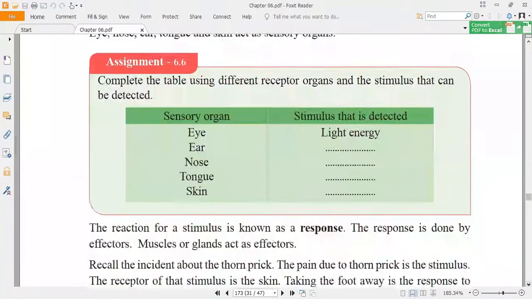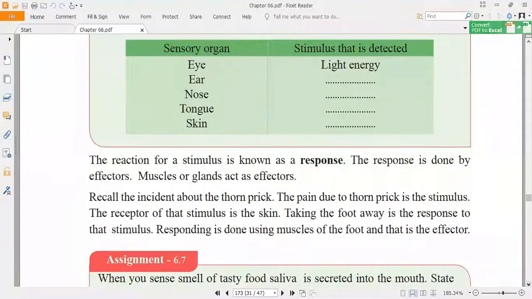And so now you know what is stimulus, what is response, what is irritability, and what is coordination, right? And now tell me, for example, if a thorn is pricking the leg, that touch is the stimulus, right? And taking away the leg is the response, okay, taking away the leg is the response.